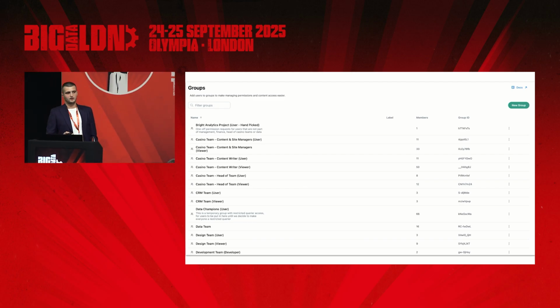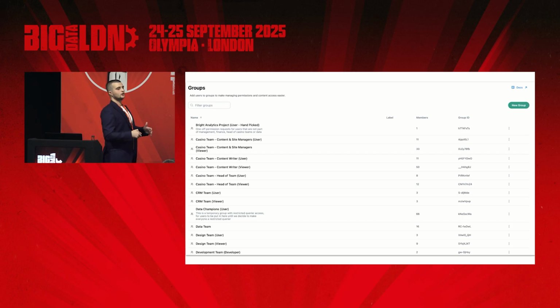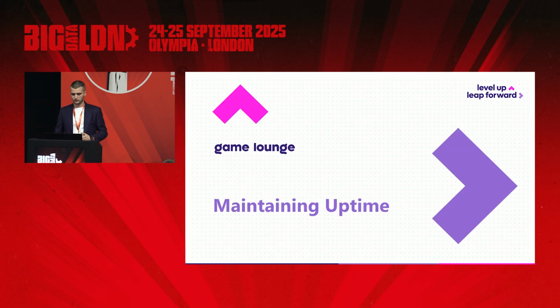This also gave us the possibility to start segregating teams within the company. We do have some sensitive data that not everyone can preview, and by utilizing these groups, we made sure that we're restricting users when it comes to specific fields or queries, for example.